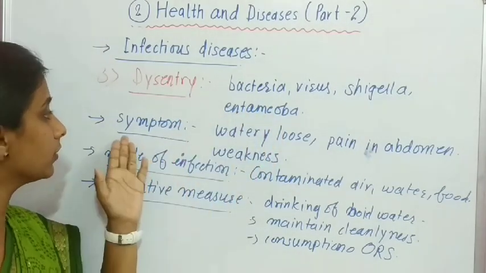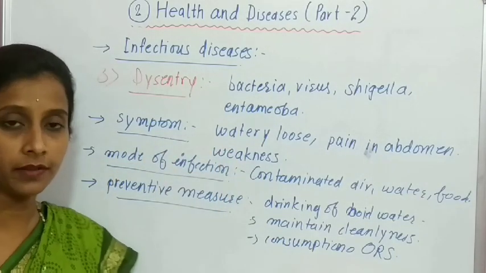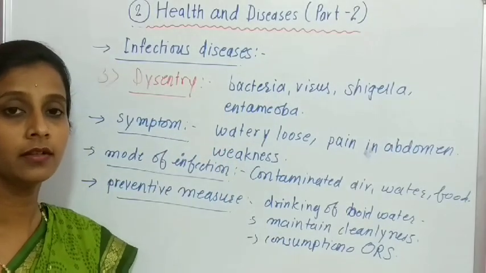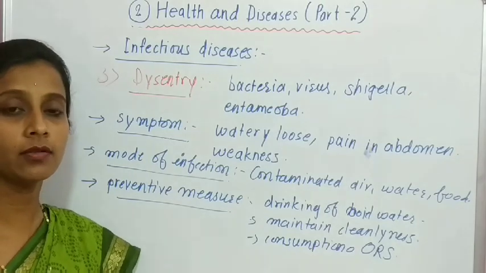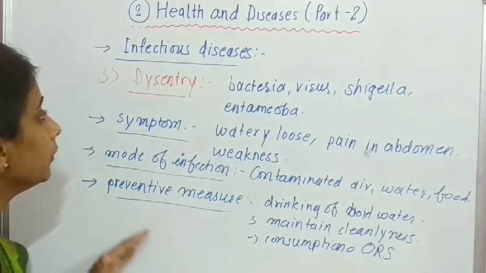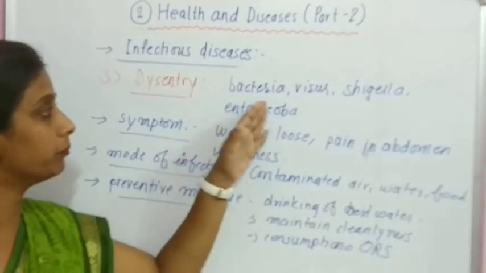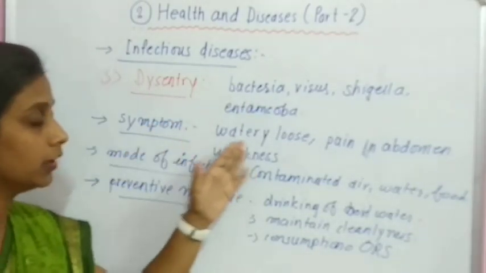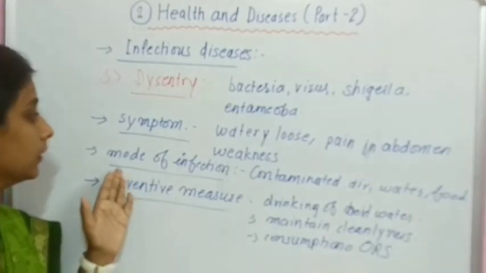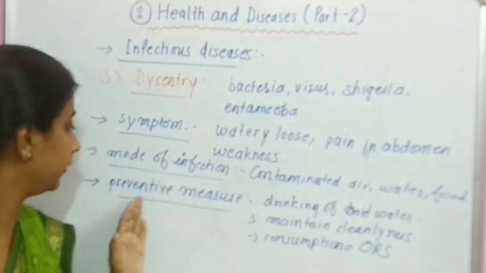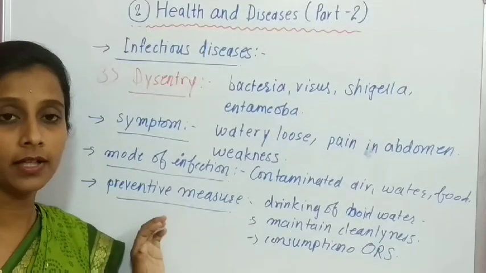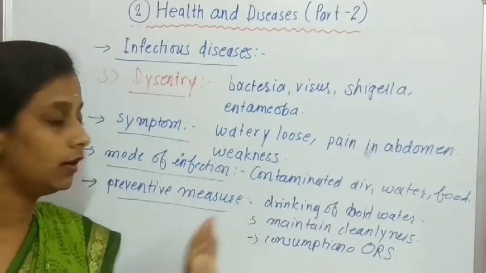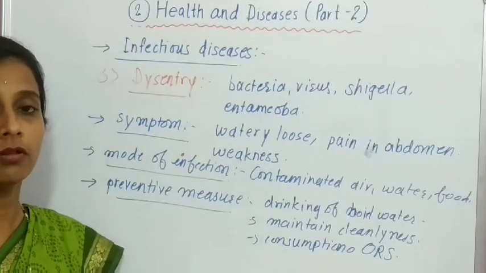These are the pathogens, symptoms and mode of infection. So when you have to write about examples of infectious diseases, you must give the name of the disease, then the pathogens responsible, then the symptoms shown, then how the disease is spread, and at last you can write the preventive measures for that disease.